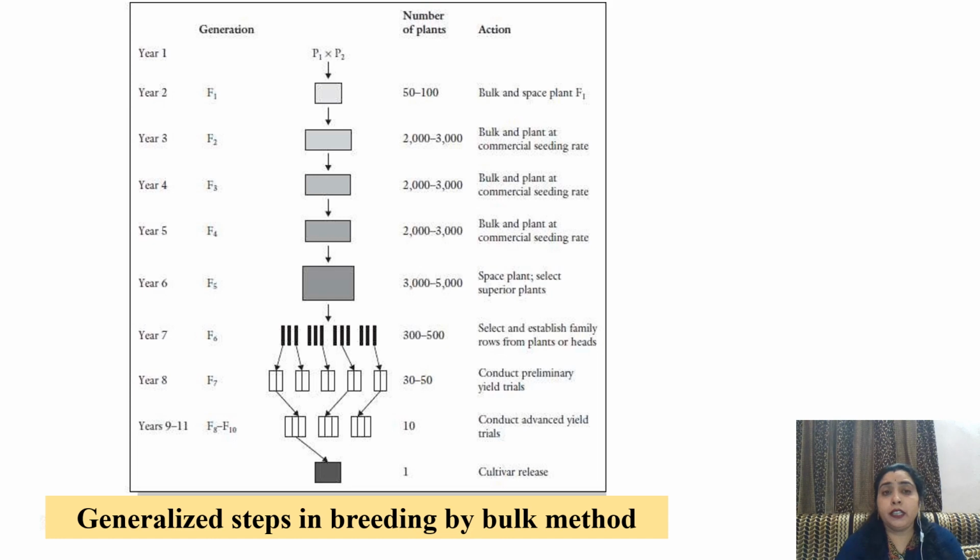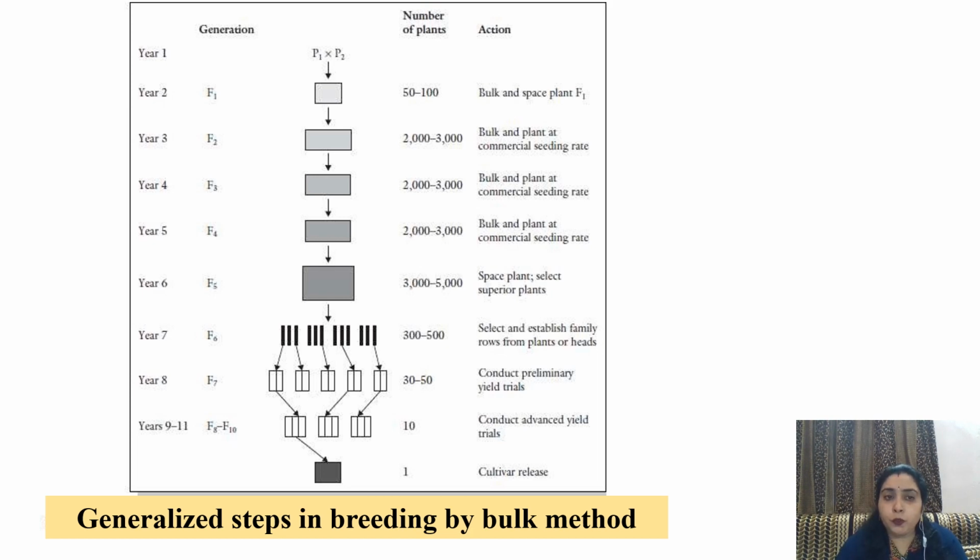Here it is shown in the diagram. Two plants are selected as plant P1 and P2. They are the two parents. By their crossing, first filial generation is produced, that is F1 generation, which is bulk planted. This is repeated up to F2, F3 and F4. In F5, they are space planted.